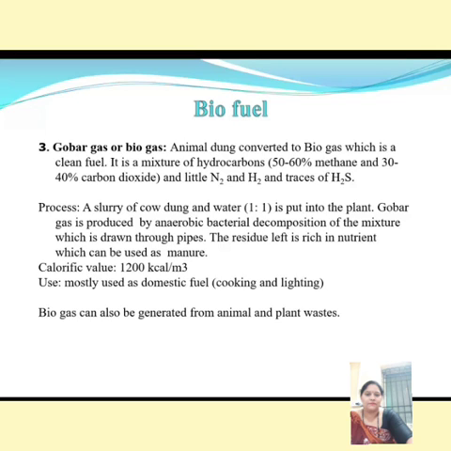So the mixture decomposes in the plant, and the residue left is rich in nutrients, which can be used as manure. Its calorific value is 1200 kilocalorie per meter cube. It is also used as domestic fuel for cooking and lighting. Biogas can also be generated from animal and plant waste.